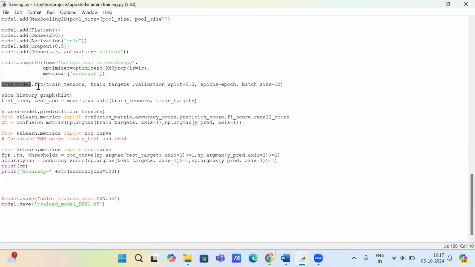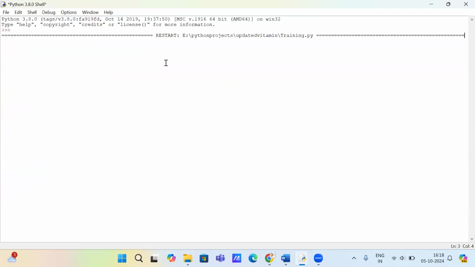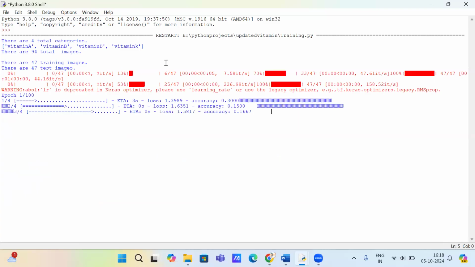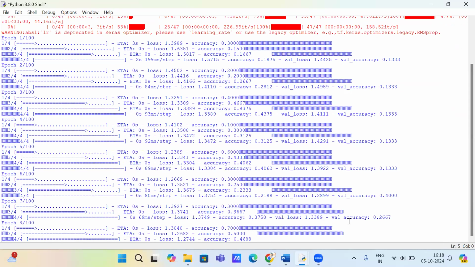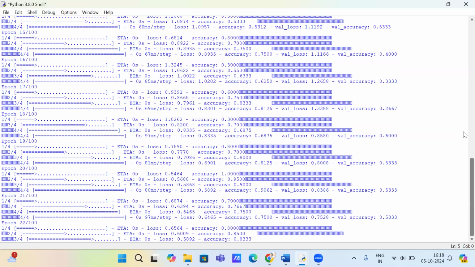Now model.fit is used to learn the data, and for prediction purposes we use the trained model. Here we save the model using the model.save method. Now we run the model. Here I mention 100 iterations, and until the 100 iterations are completed, the training process will continue.